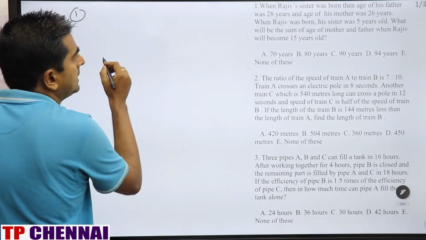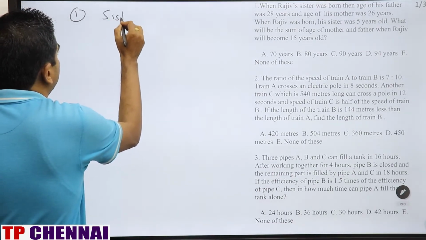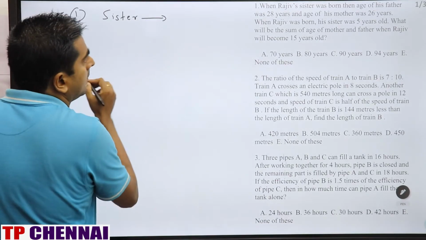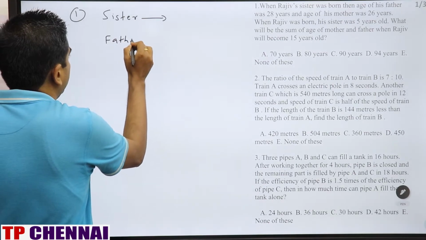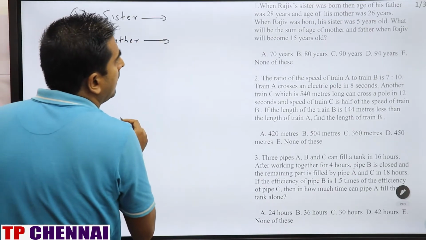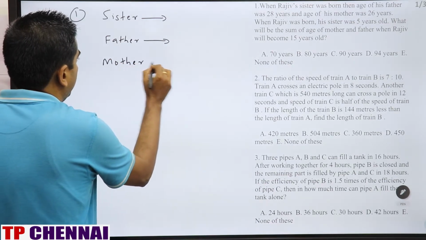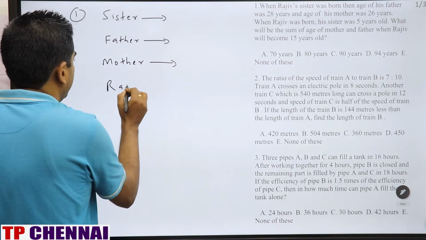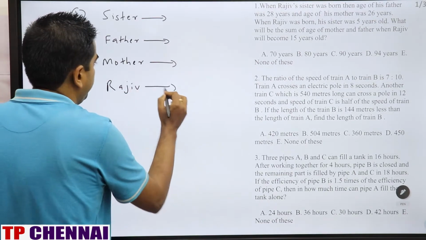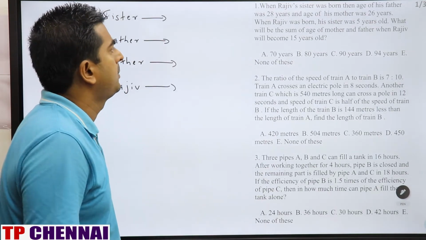So who are all there in the picture? Rajiv's sister is there, then father is there, then mother is there, and then Rajiv himself is there. This is a mains level question. We will solve it in a very proper manner.